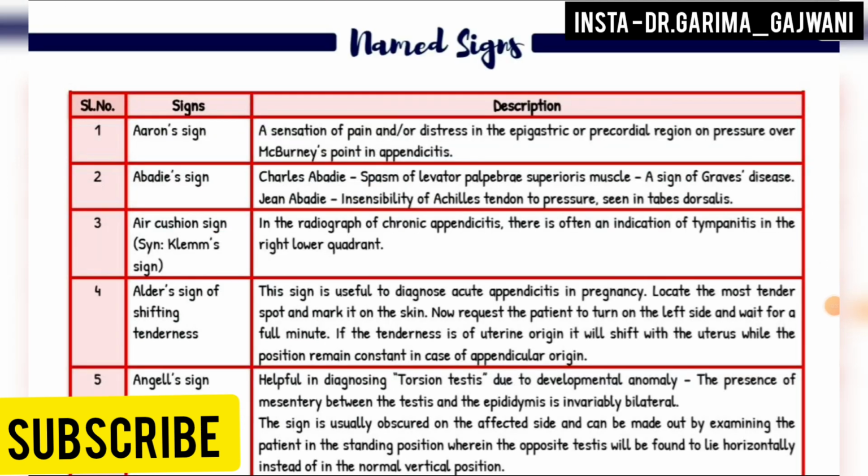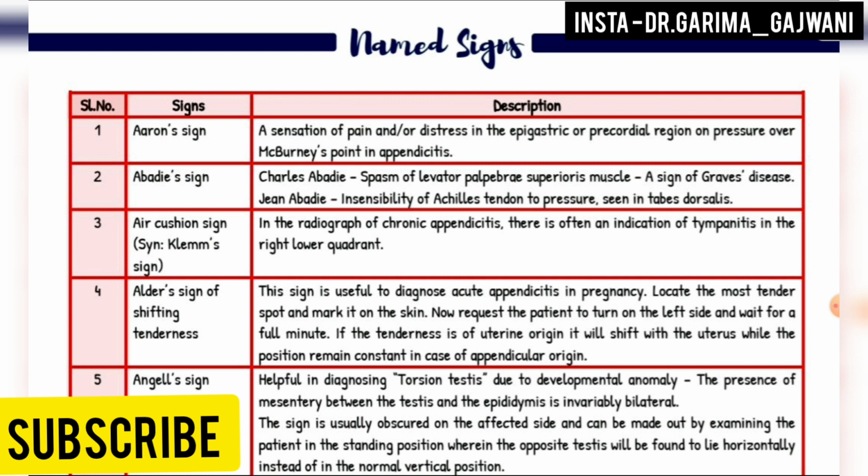Next part is the named signs. Aaron's sign, a sensation of pain or distress in the epigastric or precordial region on pressure over the McBurney's point in appendicitis. Abadie's sign, Charcot Abadie's spasm of levator palpebrae superioris muscle, a sign of Graves' disease. Abadie's sign, insensibility of Achilles tendon to pressure, seen in tabes dorsalis.